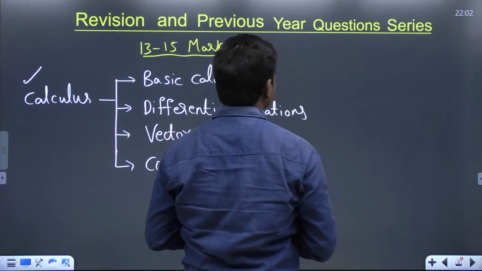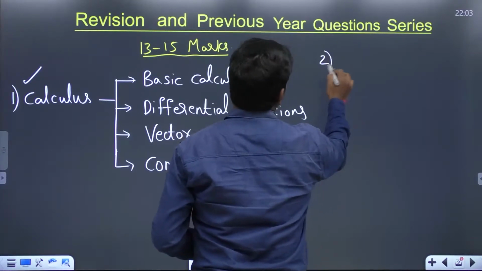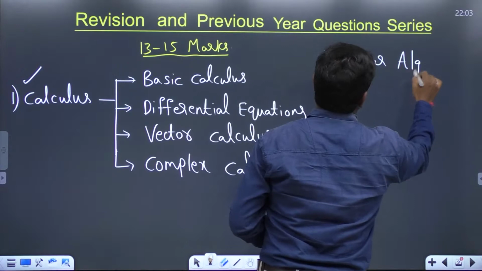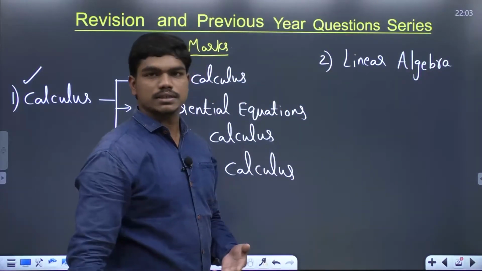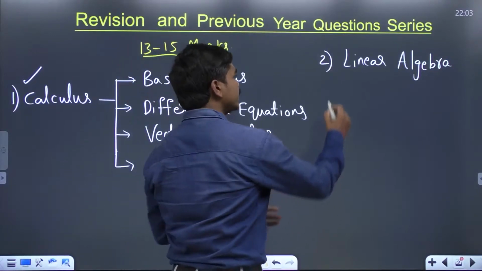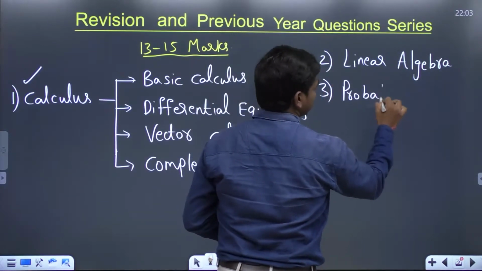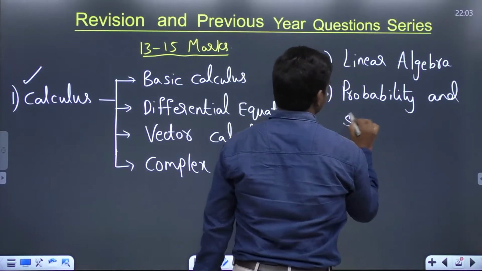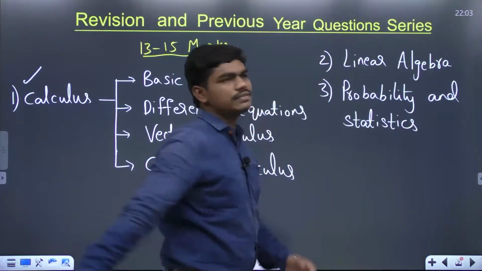And next, once this calculus is done, and of course I would like to name it as 1, and second we go to something called linear algebra, where we deal with a lot of matrices and basically system of equations, rank and all, where questions are most frequent in the GATE examination. So we deal there, and then we go for one of the most interesting chapters and the easiest chapter, probability and statistics, where we'll be working out very good questions actually.